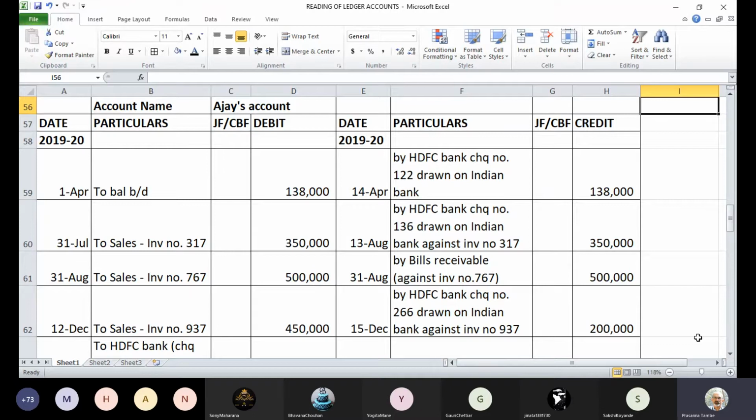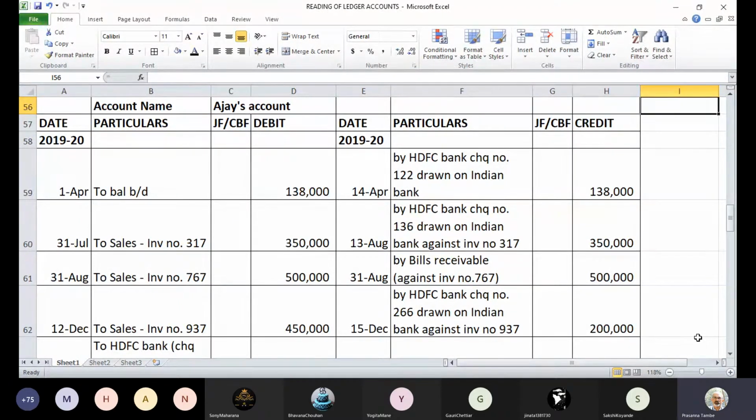The amount was received by way of a check. Ajay gave you a check. The check number was 122 and it was drawn on Indian Bank. So Ajay is holding an account with Indian Bank and he has given a check on Indian Bank where the check number is 122 and the amount is 1,38,000 rupees. If you see, our opening balance was also 1,38,000. That means he has fully settled the opening balance due on 1st April when the payment came on 14th April 2019. Are you clear about the first 2 transactions?